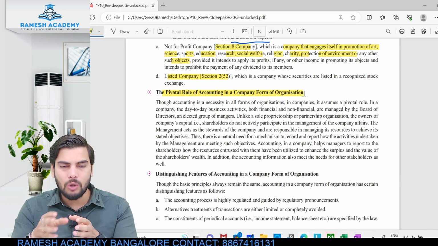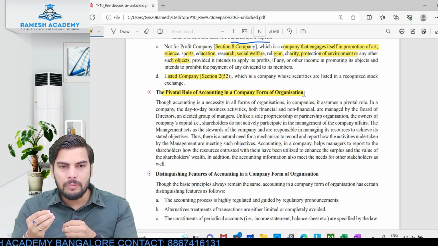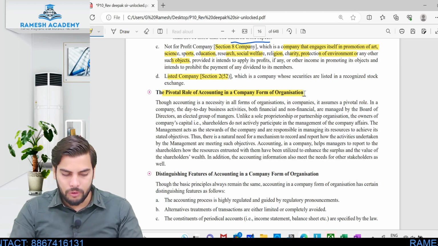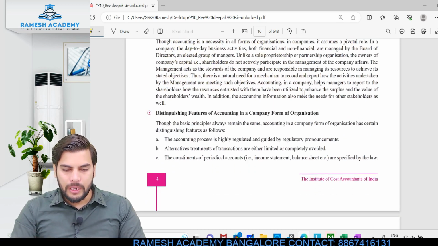In order to analyze all these things, financial data is what is recorded. Now, data will be available to you only if you have systematically recorded it somewhere. That is the crucial thing about accounting when it comes to companies. So this is how accounting is relevant for companies. Clear? Hope you guys understood this.